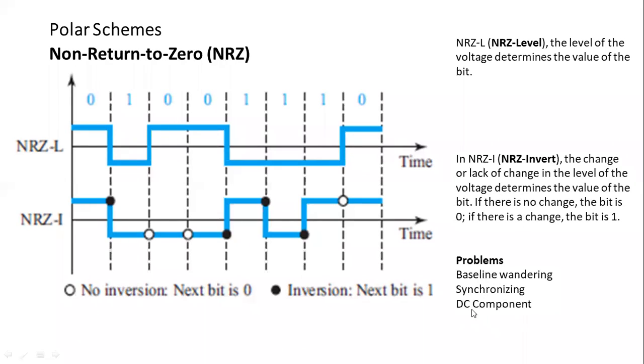But there is no DC component. Why? Because nowhere is your signal at the 0 position in any situation. No situation is providing the signal at 0 level. So that means there is no DC component issue.